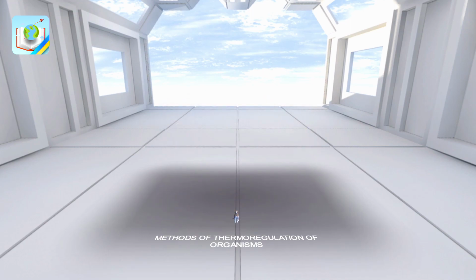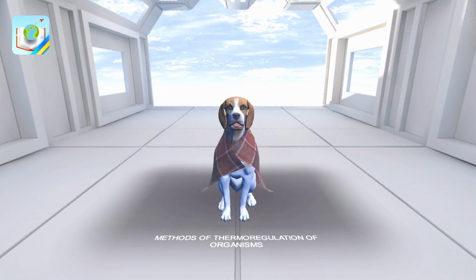Chemical methods of thermoregulation are carried out thanks to a change in the intensity of oxidative processes in the body's cells. If this intensity increases, for example in the case of active muscle work, heat production also increases. Tap on the dog. Chemical thermoregulation requires significant energy expenses. Chemical thermoregulation shows a release of heat during muscle tremors or heat production in cells of brown adipose tissue.